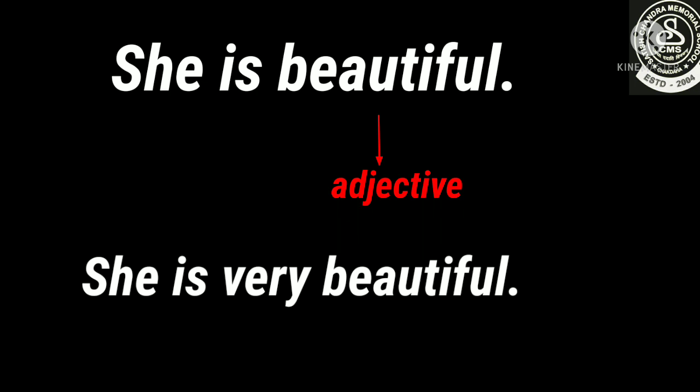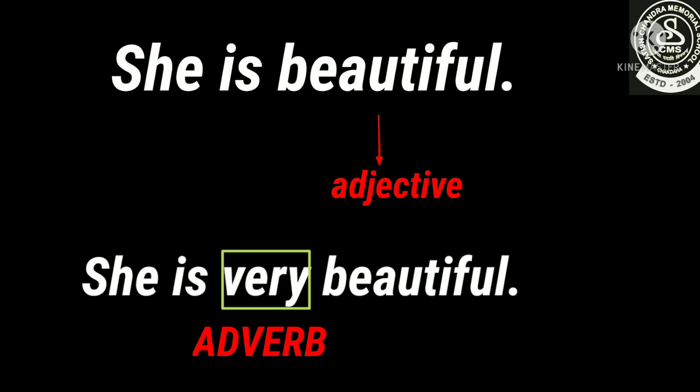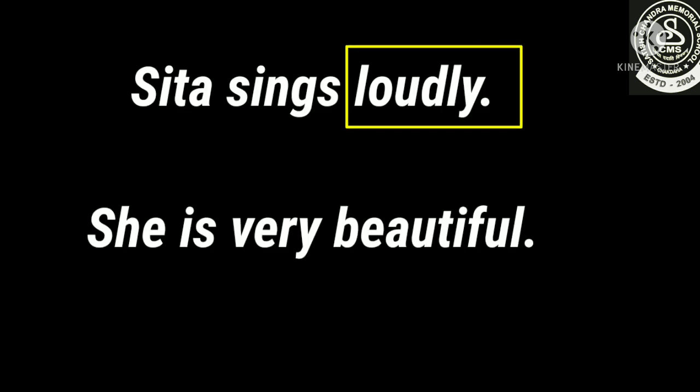Suppose she is beautiful. She is beautiful. Here beautiful is adjective. And if I write she is beautiful, that is also a complete sentence. But if I try to modify the adjective and say she is very beautiful, the word very is giving some more information about the adjective beautiful. Therefore, loudly and very are adverbs.